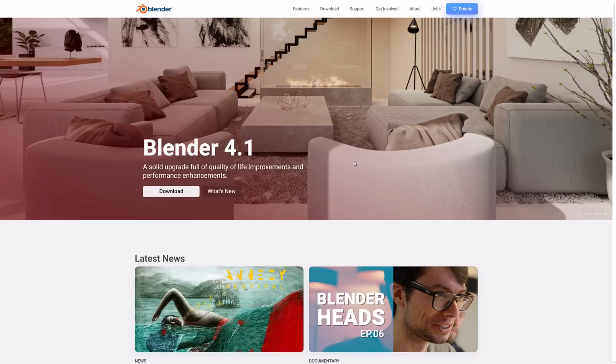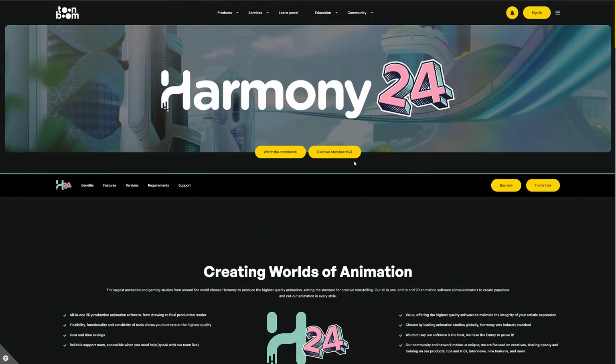Another one, and this one could fit into a couple different categories, because you could use this for nonlinear video editing as an alternative to something like Premiere. You could also use this for 2D drawing using Grease Pencil, etc. And you can use it for texturing as an alternative to Adobe's Substance Designer, Substance Painter, etc. So Blender kind of fits a number of different areas. Obviously, Blender is the monster free 3D application, but it also is a nonlinear video editor. It does 2D work, it does compositing work, it does video editing, you name it. Blender is probably capable of doing it, so definitely check out Blender, see if it works in your particular workflow.